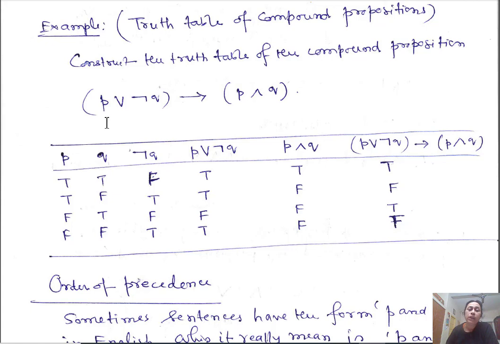So with two variables you get 2 squared, with three variables 2 cubed, with 4 variables 2 to the power 4, which involves 16 elements. Two propositions give 4 elements, three propositions give 8 elements. So it is 2 to the power of the number of variables.